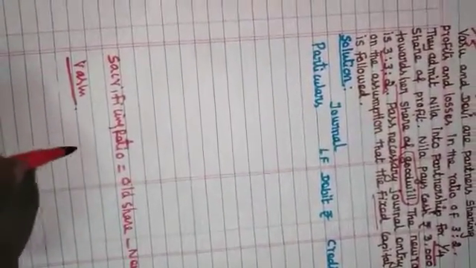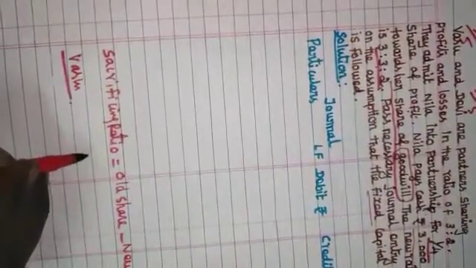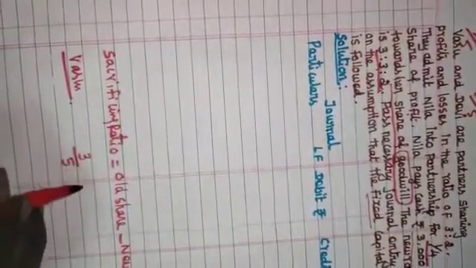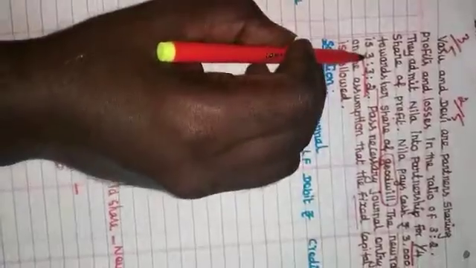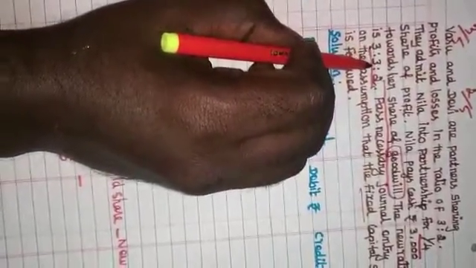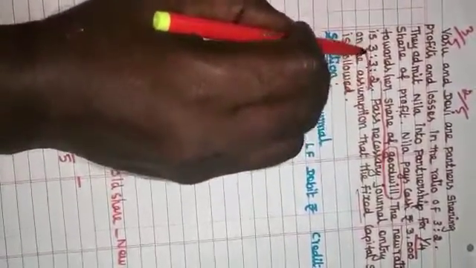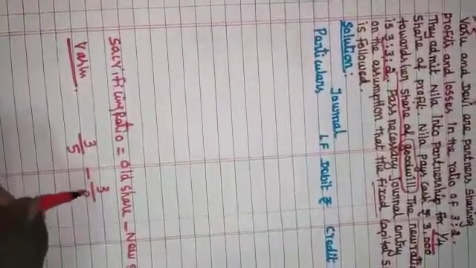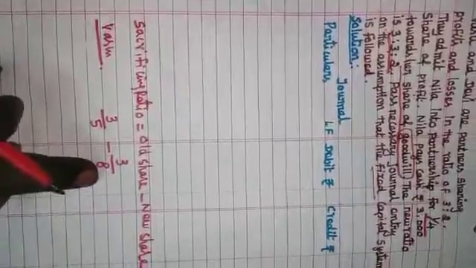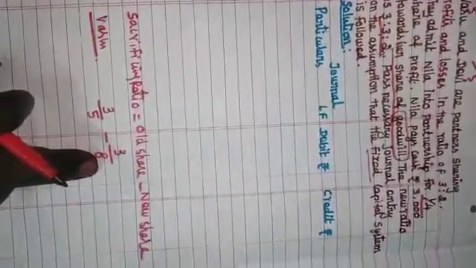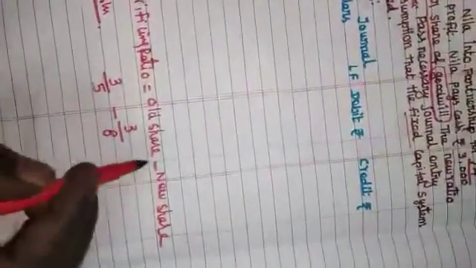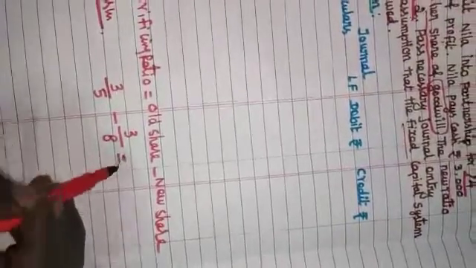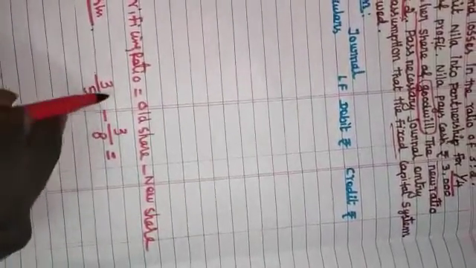How much did Vasu contribute for Neela? Vasu's old ratio is 3 by 5. Vasu's new ratio is 3 out of 3 plus 3, 6, plus 2, 8. So 3 by 8. Now both denominators are different. To have a common denominator, we take the LCM. So we multiply 8 on top and bottom for the first, and 5 for the second.